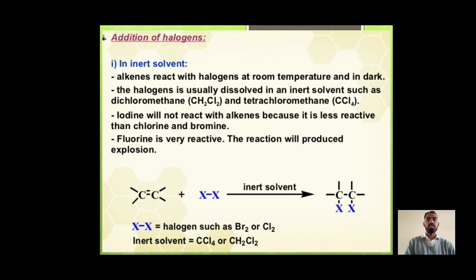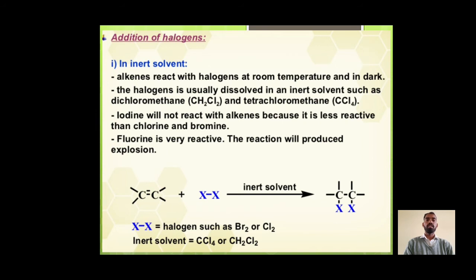Addition of halogens. For addition of halogens in an inert solvent, alkenes react with halogens at room temperature and in the dark. The halogen is usually dissolved in inert solvents such as dichloromethane and tetrachloromethane. Iodine will not react with alkenes because it is less reactive than chlorine and bromine. Fluorine is very reactive, and this reaction will produce an explosion.